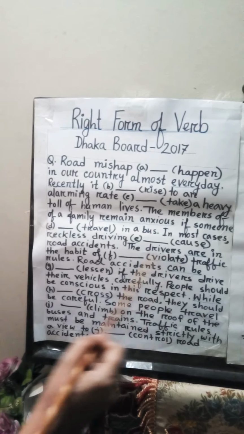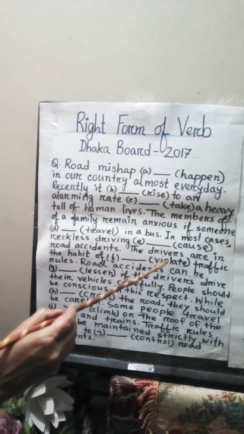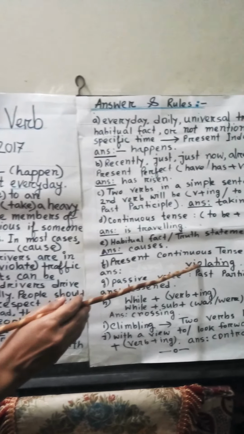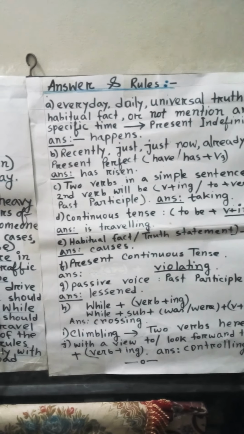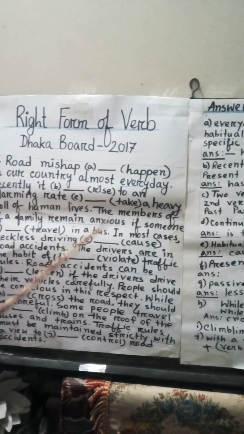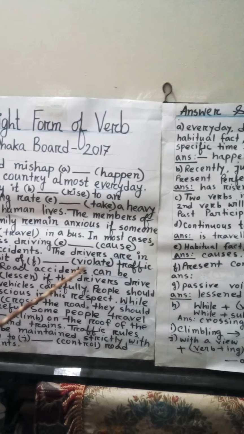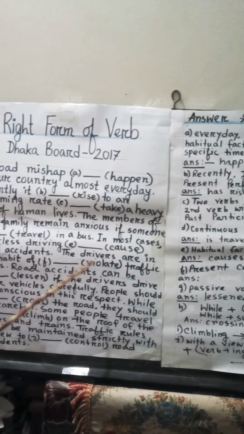The drivers are in the habit of violating traffic rules. Why do we use violating here? Look at the sentence. Here is a to be verb, are, and it is a continuous process. That's why we will use here ing with the verb, that is violating.